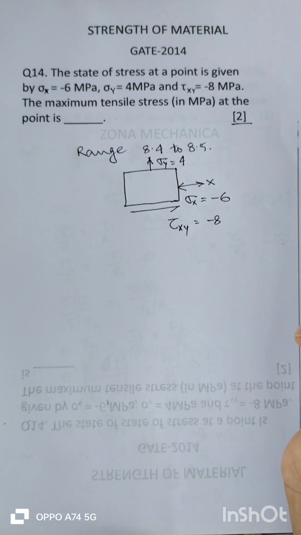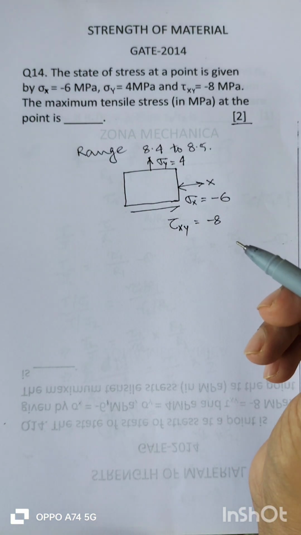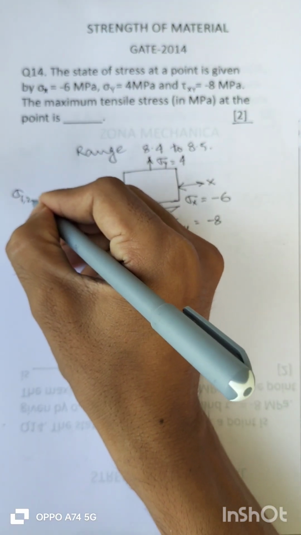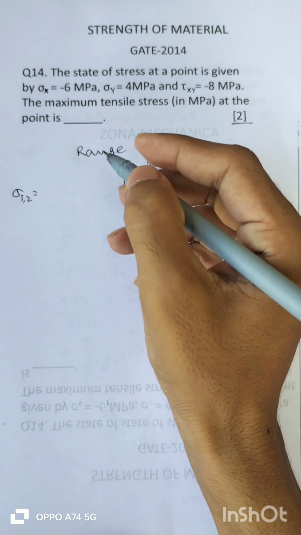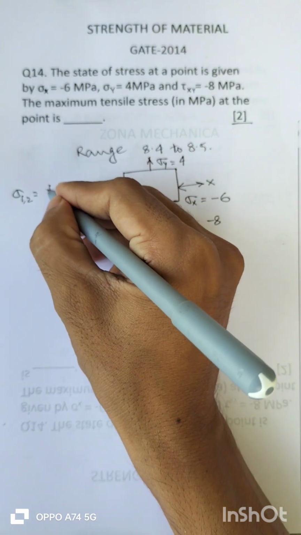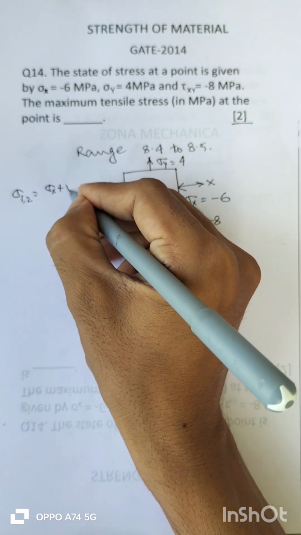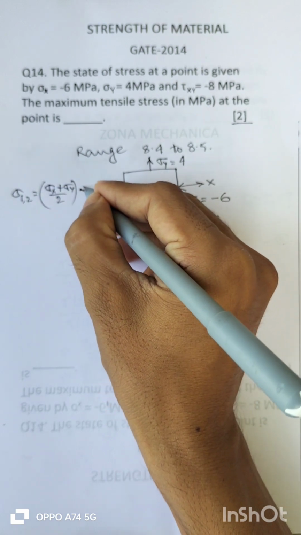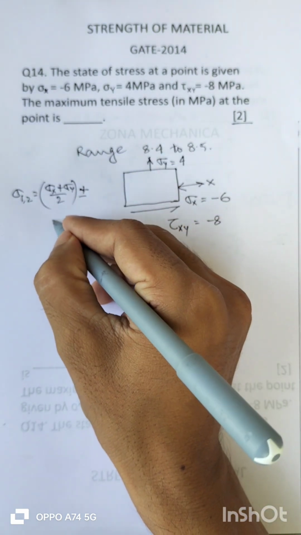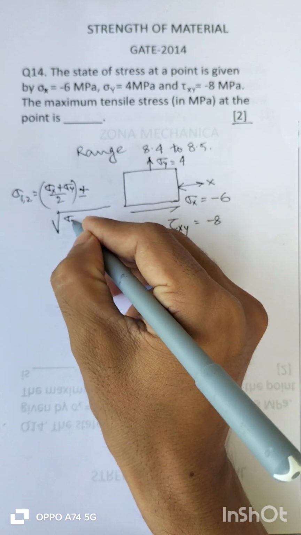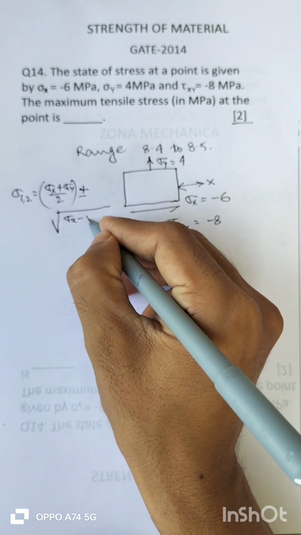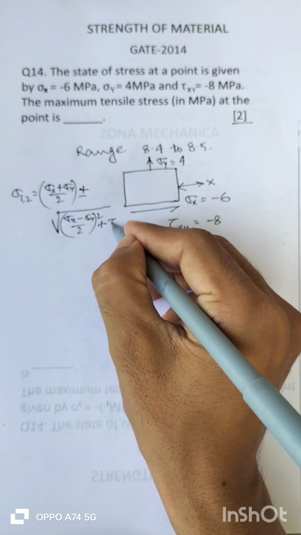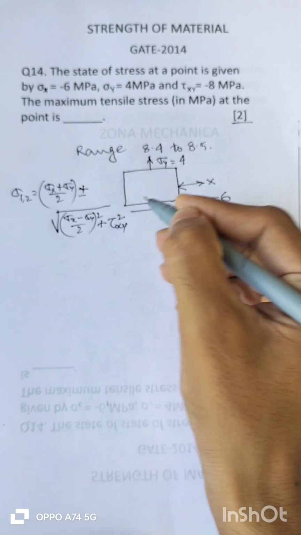Okay, so let us find out the principal stresses, that is sigma 1,2 is equal to (sigma x plus sigma y)/2 plus or minus root over of ((sigma x minus sigma y)/2) whole square plus tau xy whole square.